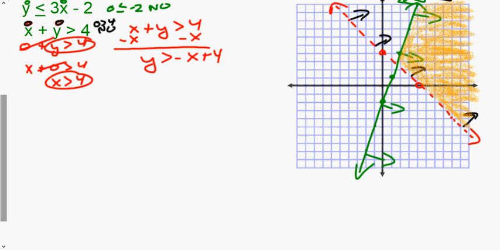Again, I did two different methods here. On the left, I did the intercept method where you plug in 0 for x, solve for y, 0 for y, solve for x. I also did it where you just solved it for y equals mx plus b, so subtract the x over and had y is greater than negative x plus 4. That is that red dashed line. Again, we tested 0, 0. You got, is 0 greater than 4? No, so that's why you see these black arrows going away from the origin.